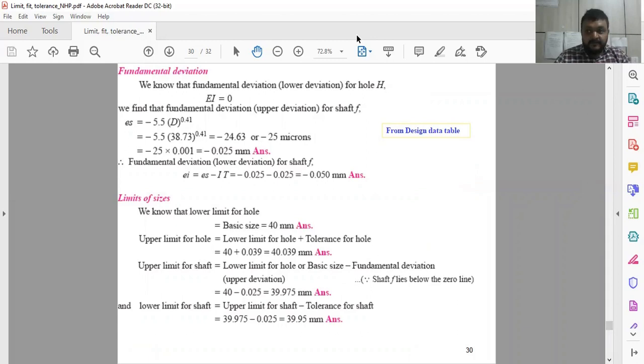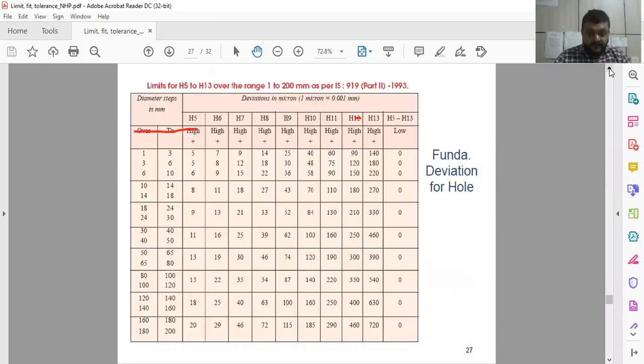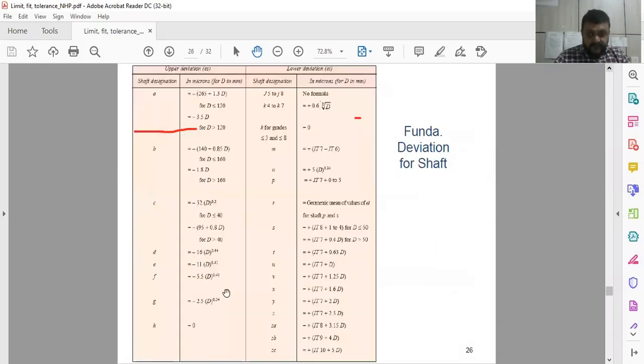And here you can see this equation, yes, upper deviation for the shaft minus 5.5 D raised to 0.41 for F. F shaft is used here. For F shaft, I will show you how this equation 5.5 into D raised to 0.41. So here you have to see F belongs to shaft. So fundamental deviation for the shaft, this equation is used. As F grade is to be used, you have to use this grade.